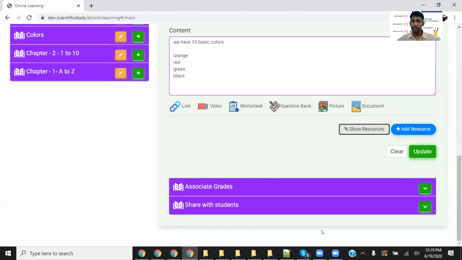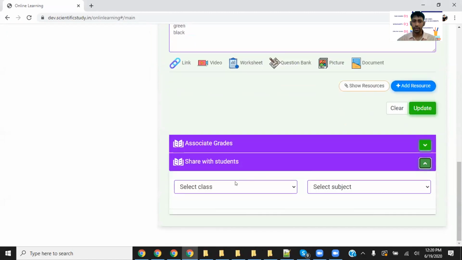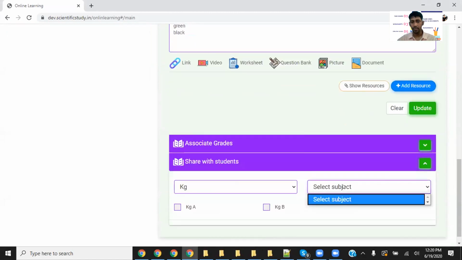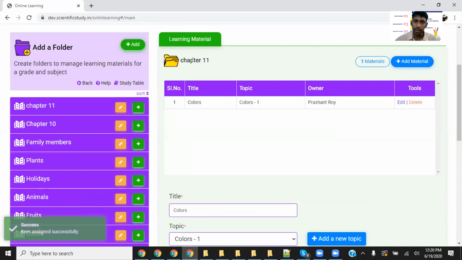Then what's the next step? Once the content is ready, I guess the simple idea is to share with the students. Do not worry about associate grades now. Okay, share with the students. Which classes? Class KG. Which subject? English. KG1, KGB. Assign folder. When you do assign folder, the whole folder, chapter 11, has been assigned, even if it has 2 materials, 3 materials.